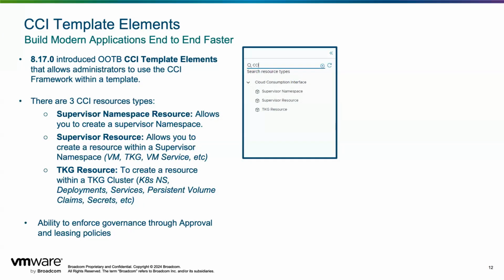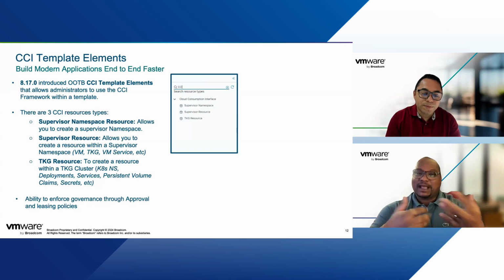With the cloud consumption interface, the previous experience I spoke about was directly from the self-service portal, but not so much from a blueprint or catalog standpoint. Previously, you directly logged into the self-service portal and started consuming, rather than publishing those as a catalog. Now with this CCI templates element within VCF Automation 8.17.0, you can package the CCI elements into a template and then publish these templates as a catalog. The consumers will then consume these catalogs, just like what we saw in the previous episode, where they deployed the AVI load balancers, the application and everything using just a simple catalog. Right. So it's directly available for our providers to create a catalog and for consumers to consume from the self-service catalog. Yeah, so you can see this.